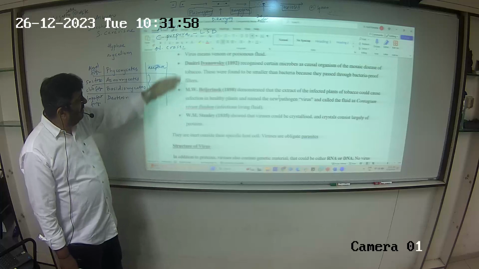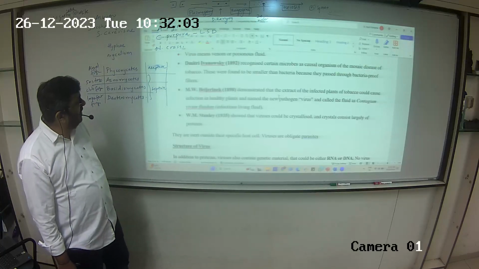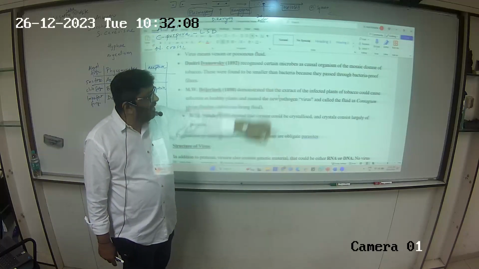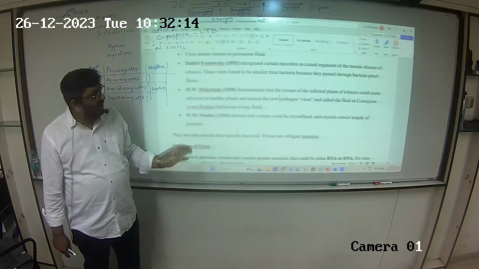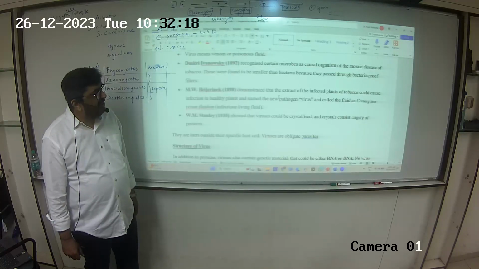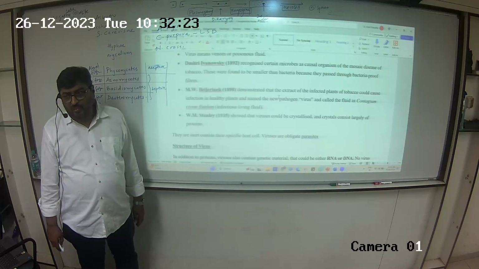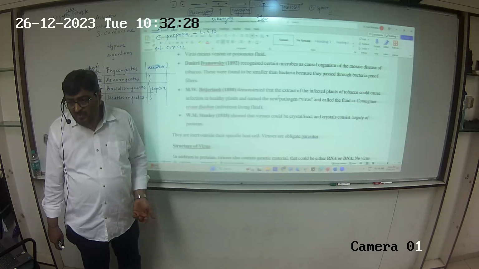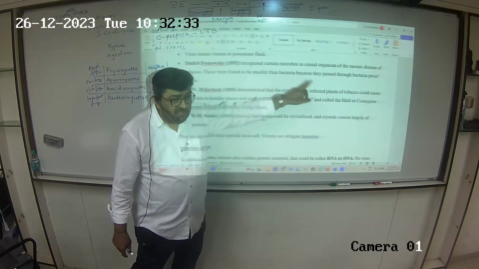Now, these three gentlemen have done some work on viruses, so they've been mentioned here. Dmitry Ivanovsky recognized certain microbes as the causal organism of the mosaic disease of tobacco. This is talking about TMV. They were found to be smaller than bacteria because they pass through bacteria-proof filters. If a filter is bacteria-proof, obviously a structure smaller than bacteria can easily pass through. Okay, this 'because' can be an assertion-reason question.